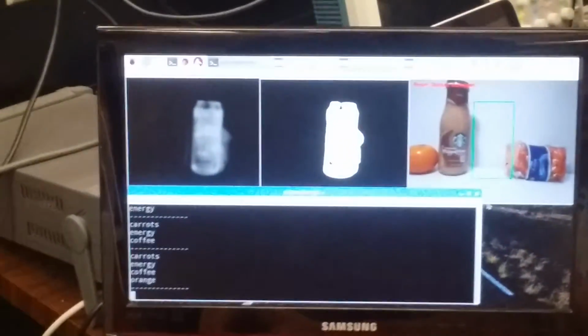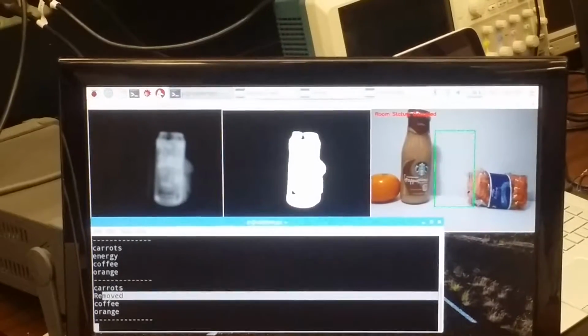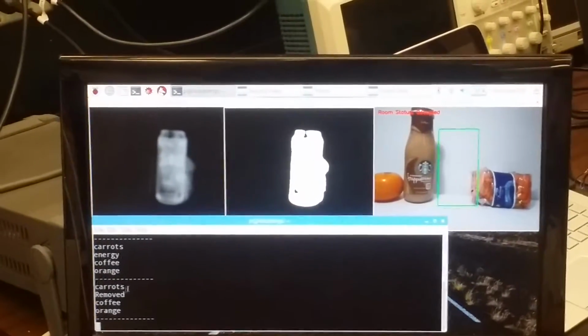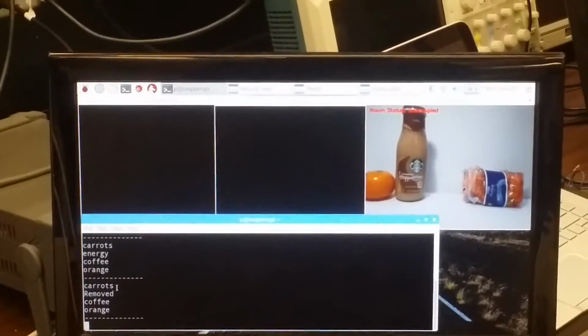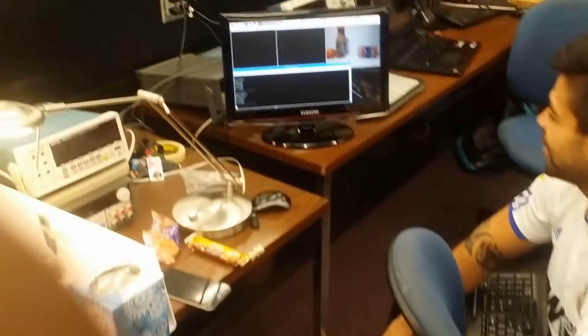Again, removing stuff has to be done one by one. And what did we remove? The energy drink, yeah. So that got removed. And that's the system. That's the food recognition system.